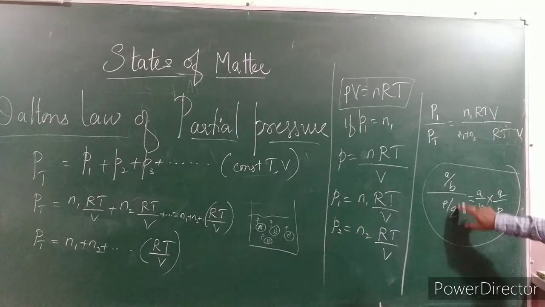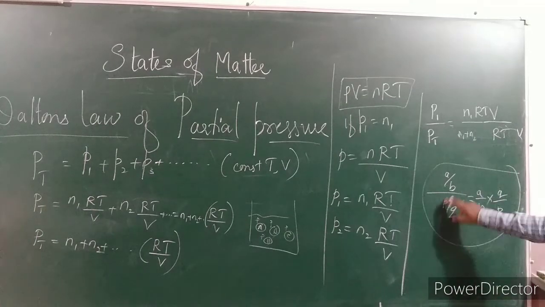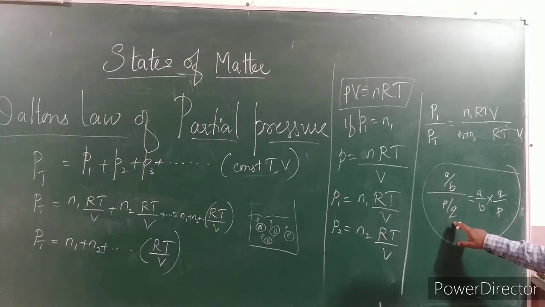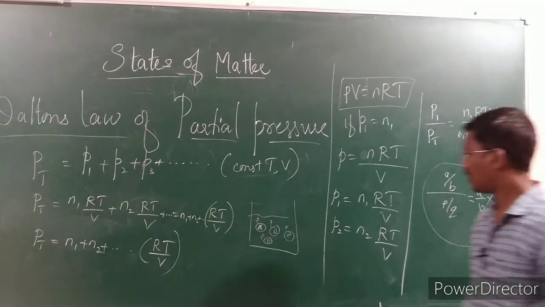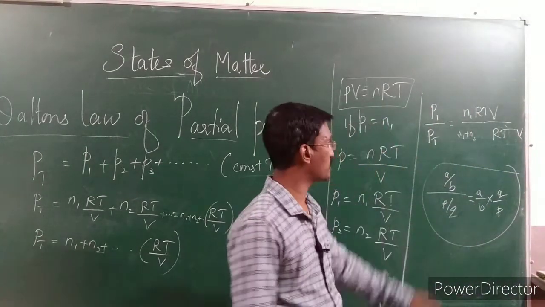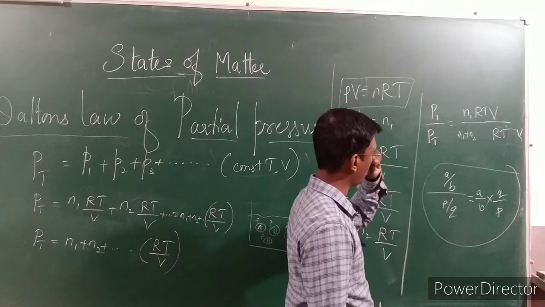Why? Because if something in the denominator is again in a denominator, we can convert it into the numerator. I hope you understand this expression, because this conversion method came in the previous part also.